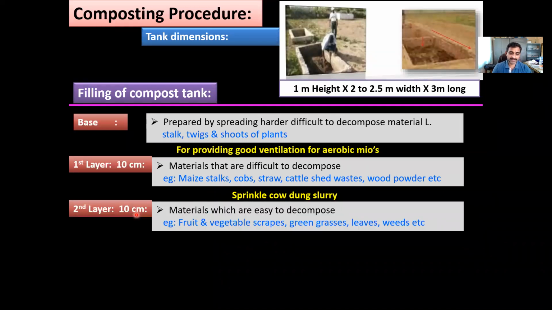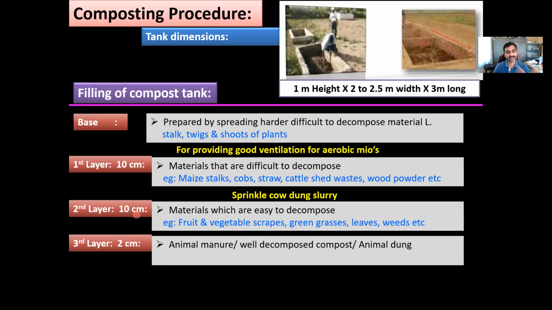Above this, 10 centimeters of materials which are easy to degrade, like fruit and vegetable scraps, kitchen waste, green grasses, weeds, and green leaves, can be filled. And above this, a 2 centimeter layer of animal dung or well decomposed manure or compost is laid.